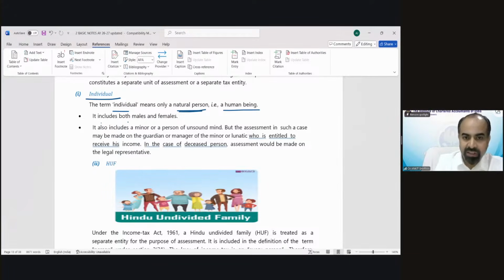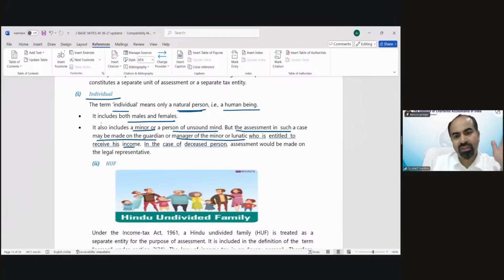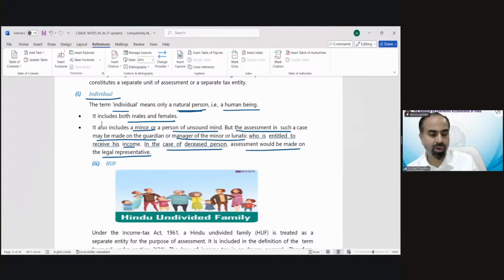It includes both males and females. It also includes a minor or a person of unsound mind, but they must have a legal representative. The assessment in such a case may be made on the guardian or manager of the minor or lunatic who is entitled to receive his income. So technically they are individuals, but they need to pay taxes via the guardian or manager. In the case of a deceased person, assessment would be made on the legal representative. If somebody has passed away, then the tax on the income he earned up to the date he passed away needs to be paid by his legal representative.